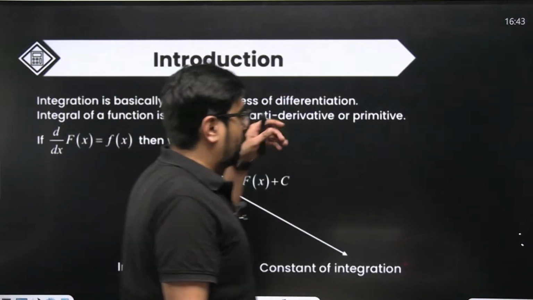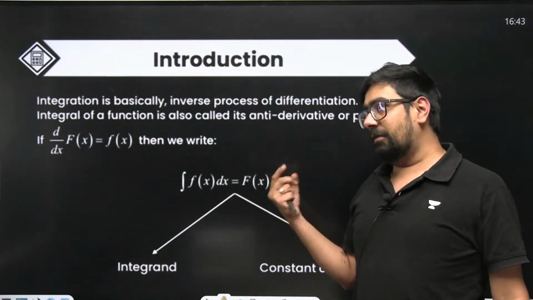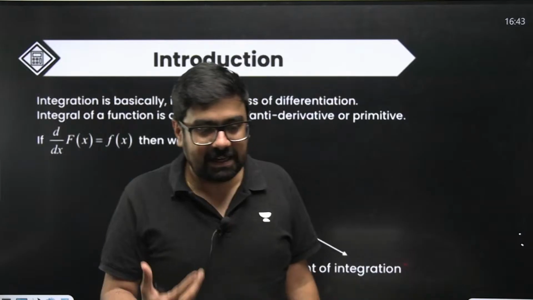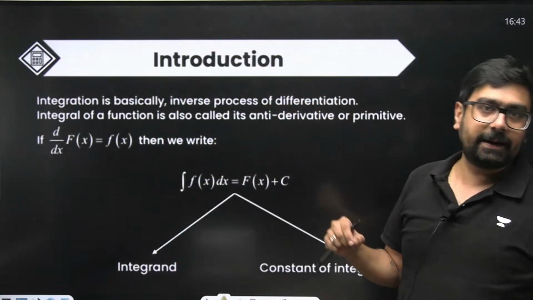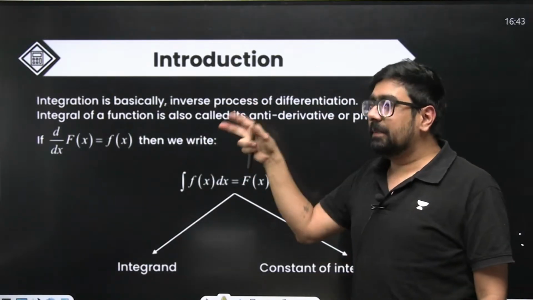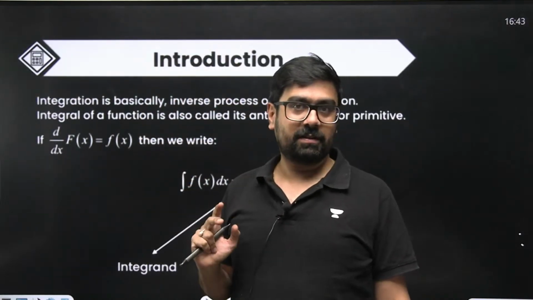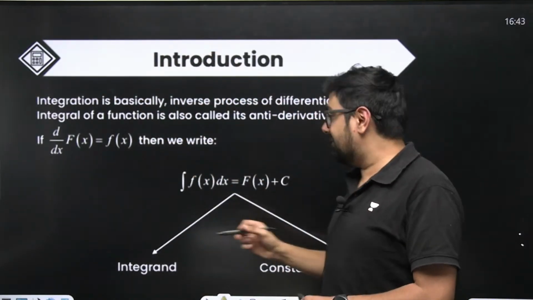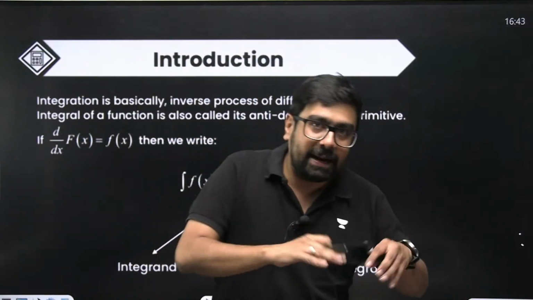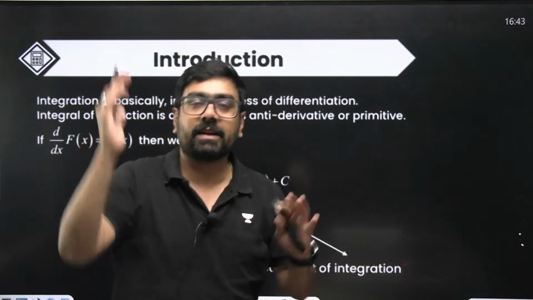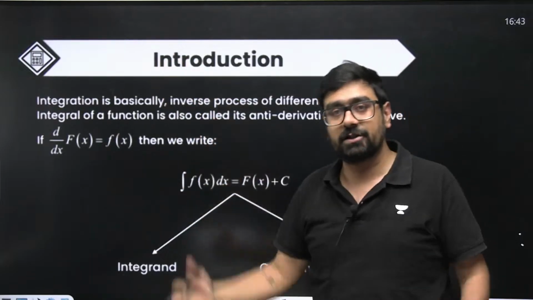Great. Now, what I'm saying is, why is this C there? Can somebody tell me, have you ever wondered why this C is there? What is the significance of C? I was saying that the derivative gives us the tangent at a point on a curve. Similarly, integrals give us a family of curves, and for every c this integral is going to change. Depending on this constant, we will get different curves. So integrals represent a family of curves, just like derivatives represent tangents.